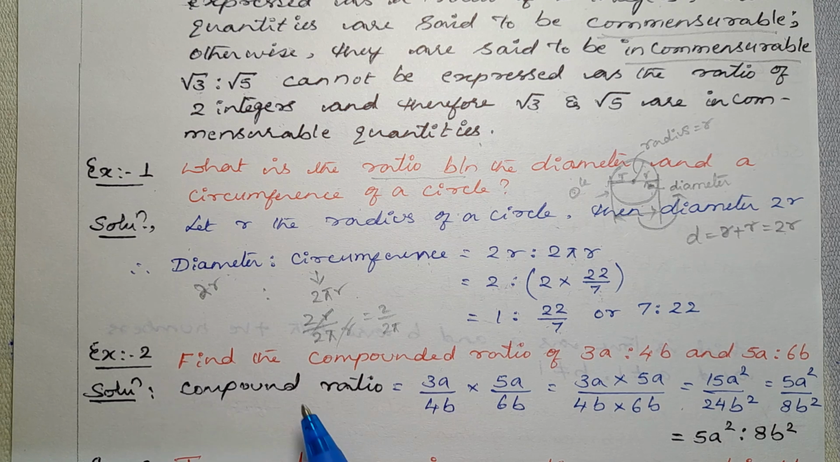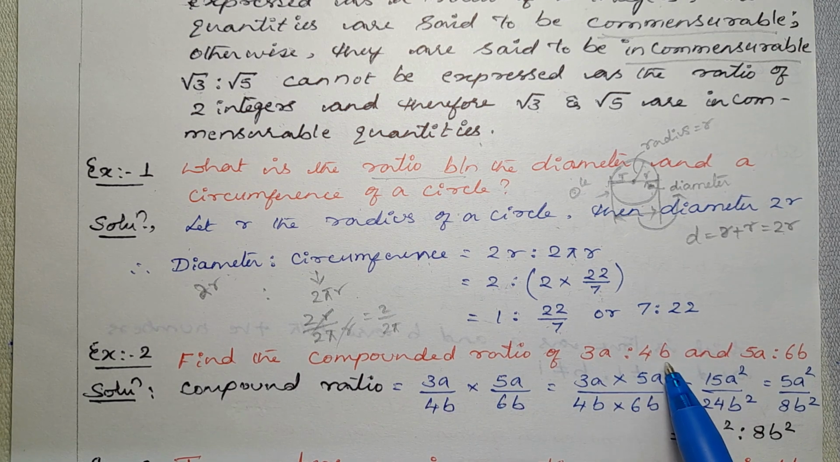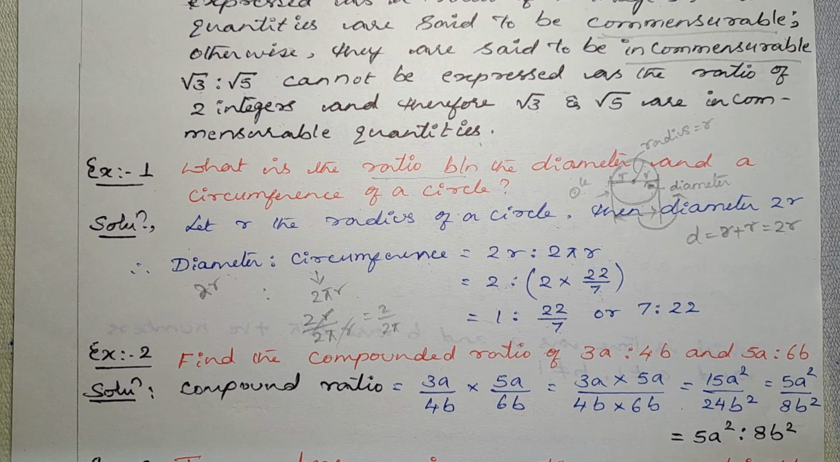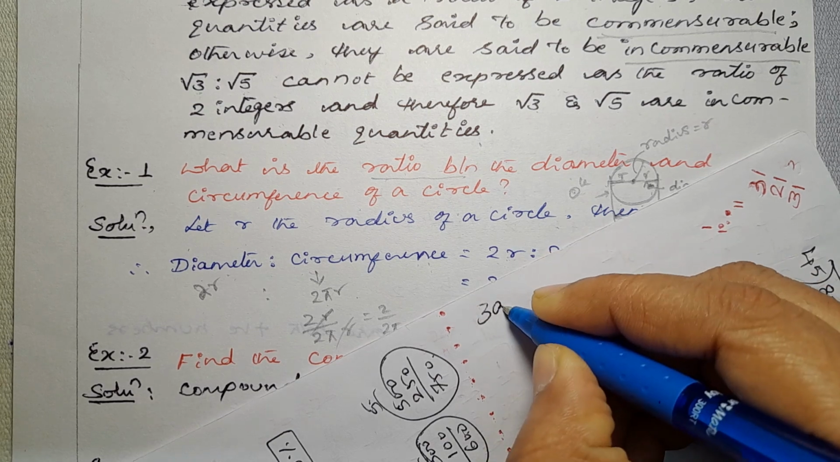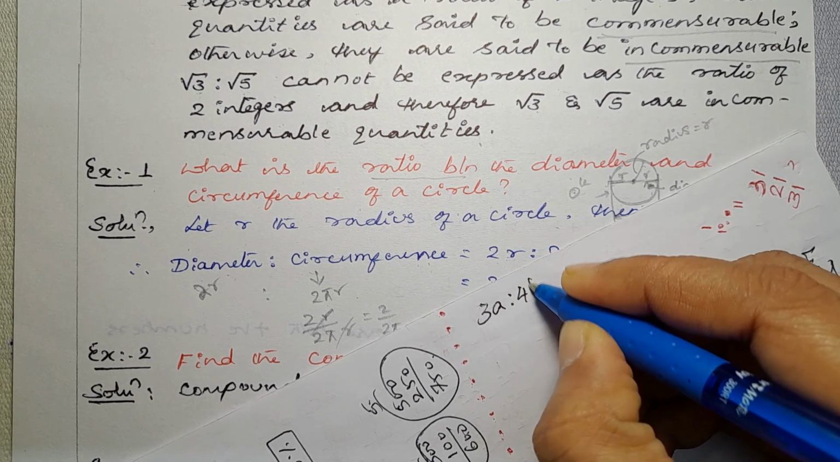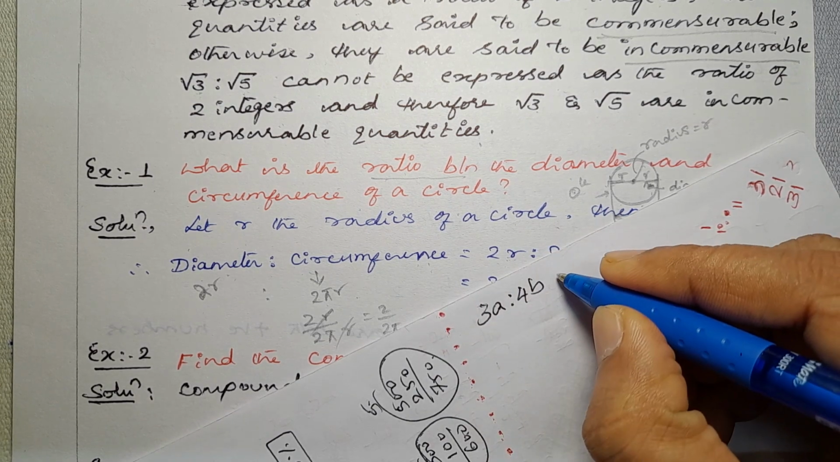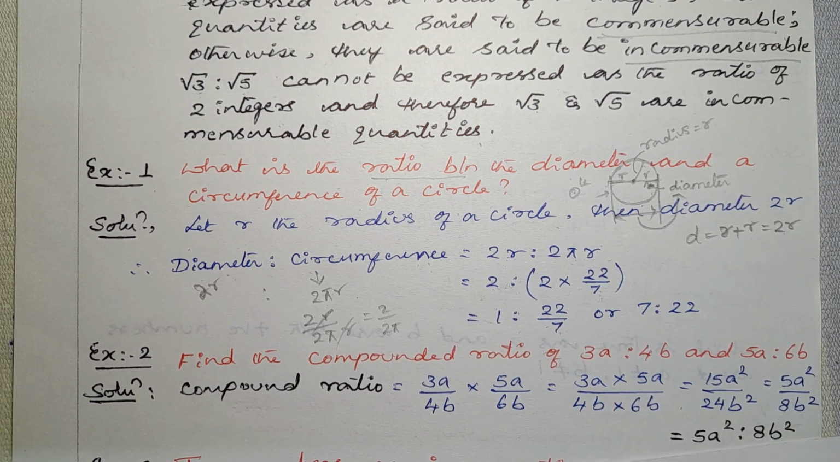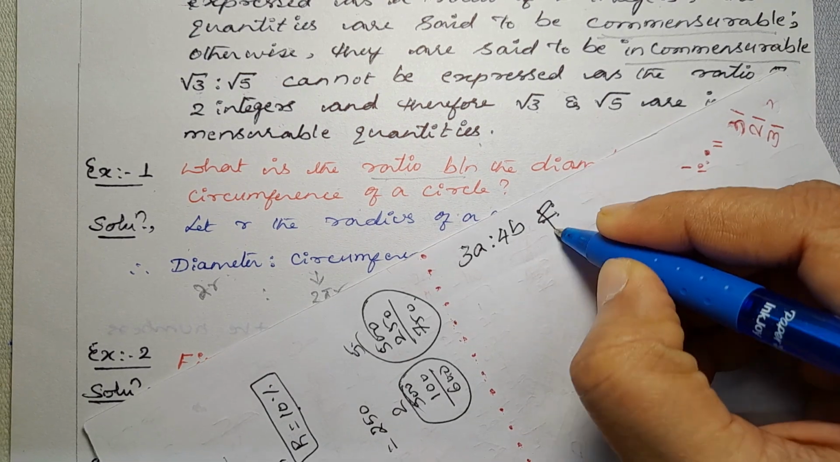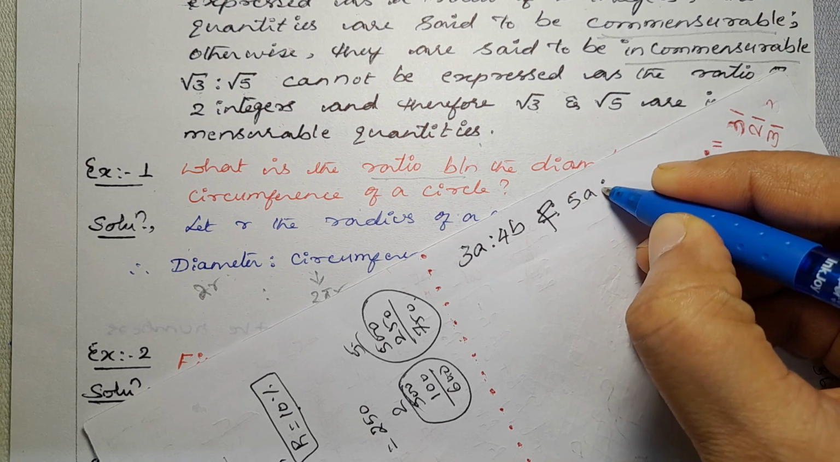Example 2. Find the compounded ratio of 3A is to 4B and 5A is to 6B. So there are two ratios. One is 3A is to 4B. This is one ratio. And another ratio is 5A is to 6B.